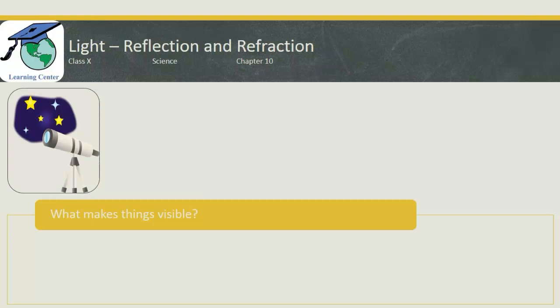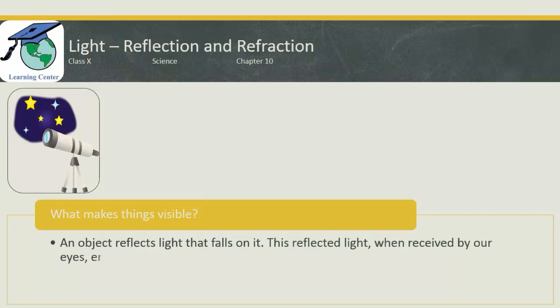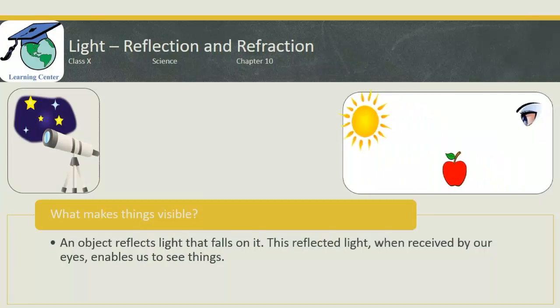Let us start with how we can see the things, or how light makes things visible. An object reflects the light that falls on it. The reflected light, when received by our eyes, enables us to see the things. These are the examples. The light from the sun falls on the apple, and then the apple reflects the light, and this reflected light is received by our eyes, and we are able to see the apple. And this is true for all the objects.